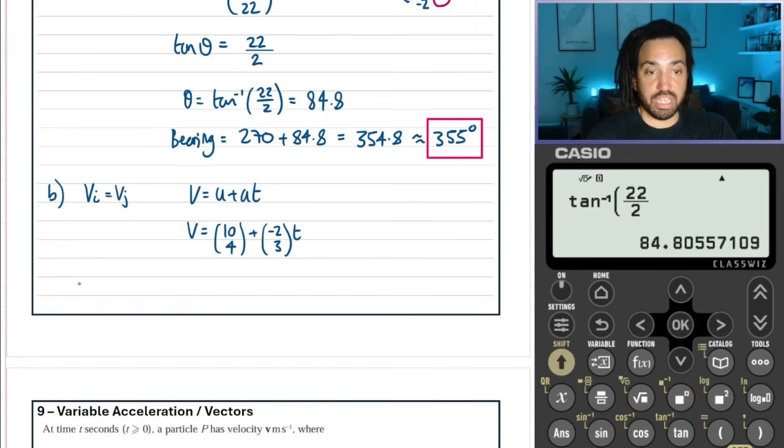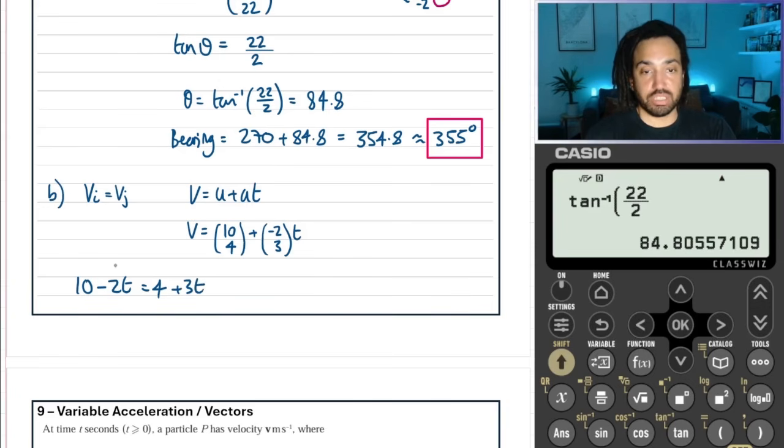So we could say that the v in the i direction is the 10 here and then -2t, and that's equal to the v in the j direction, which is 4 plus 3t, like so. So that is the equation that we need to solve.